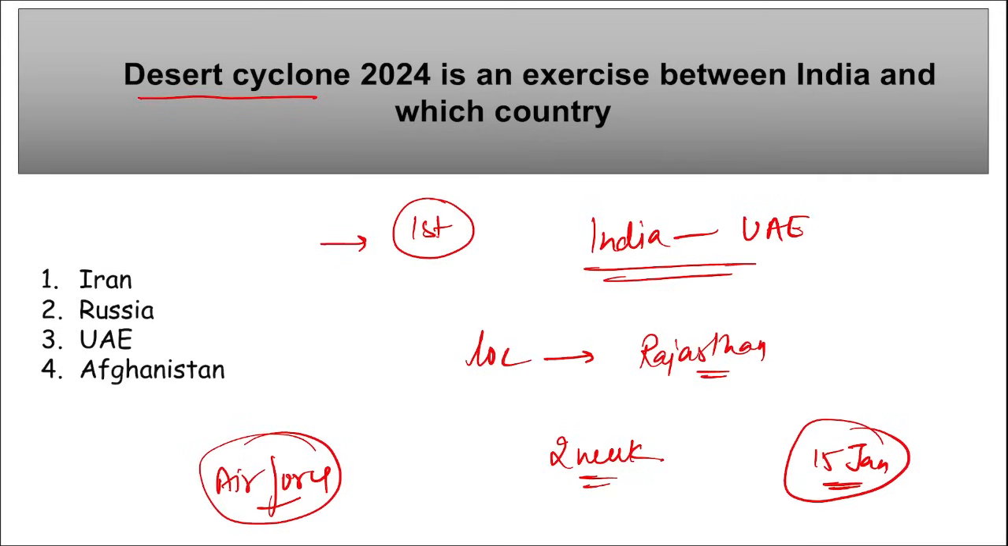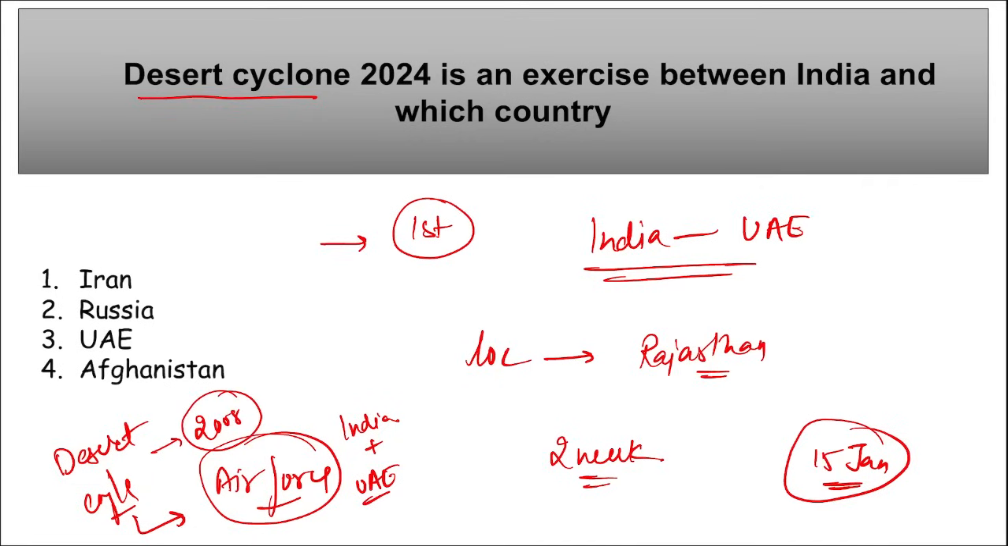Mark this. No, this is not an Air Force exercise. Let me correct here. This is a joint military exercise between these two countries. The Air Force exercise, if we talk about it, is Desert Eagle. Desert Eagle is an Air Force exercise conducted between India and UAE. The first ever joint Air Force exercise between India and UAE, Desert Eagle, was first held in 2008.